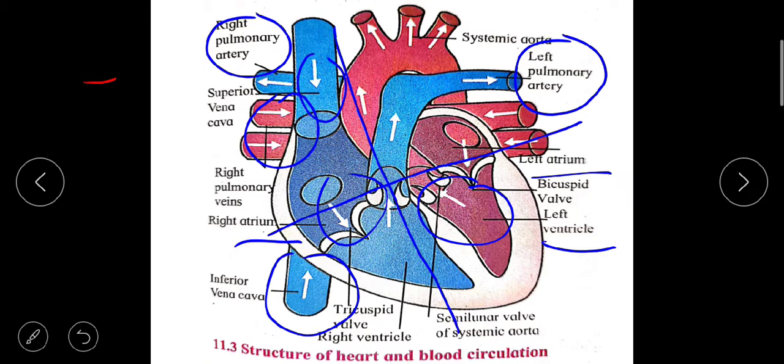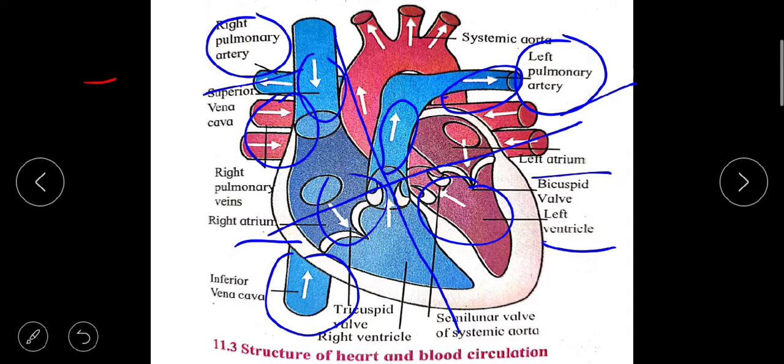They circulate, it is made pure and then exits through the left pulmonary artery and right pulmonary artery to the entire body.